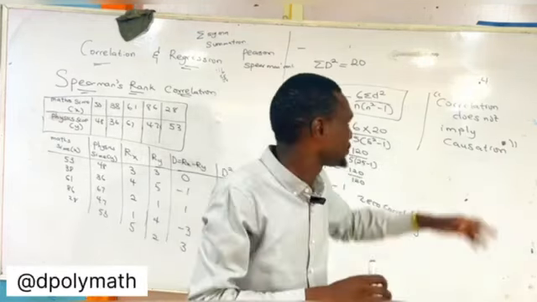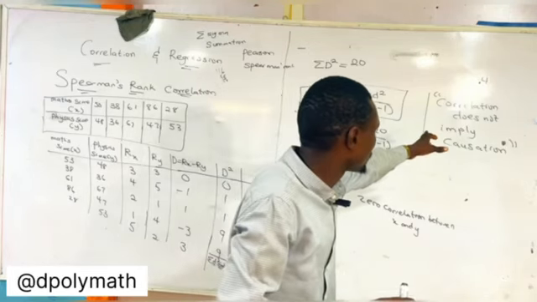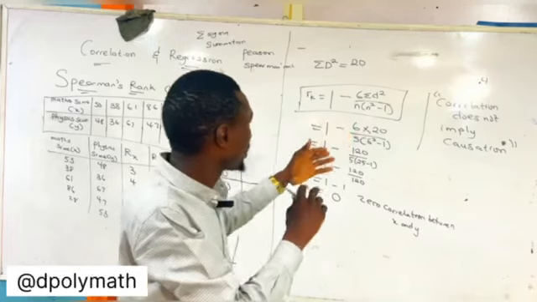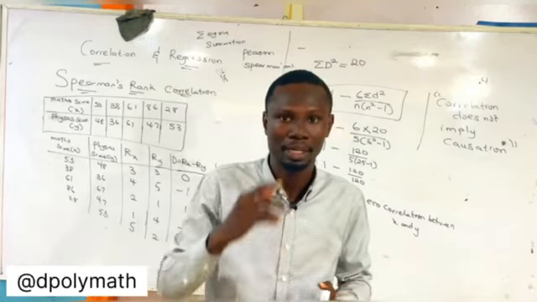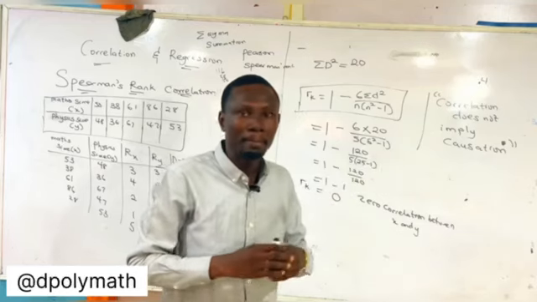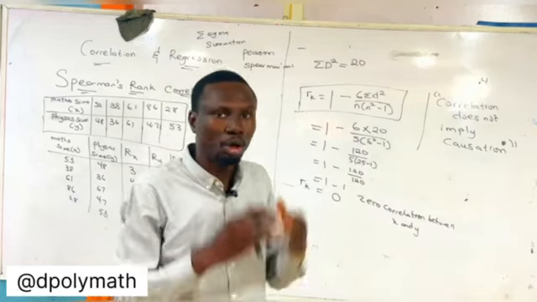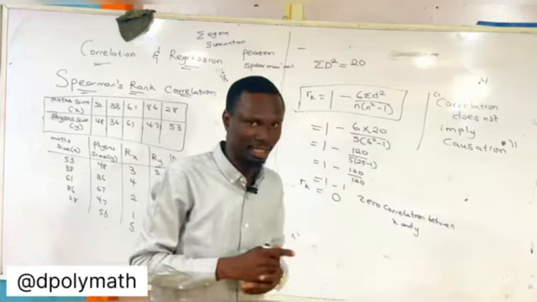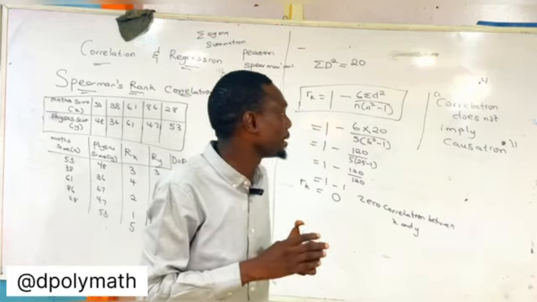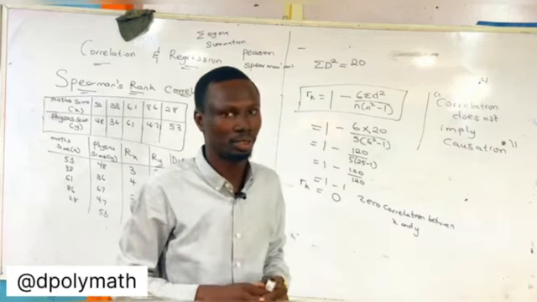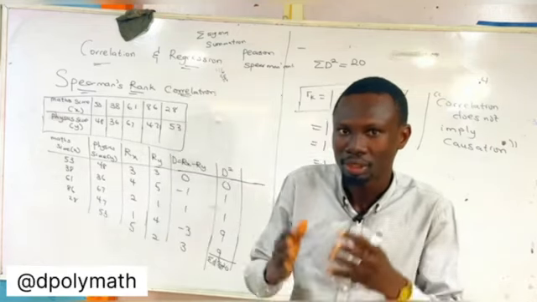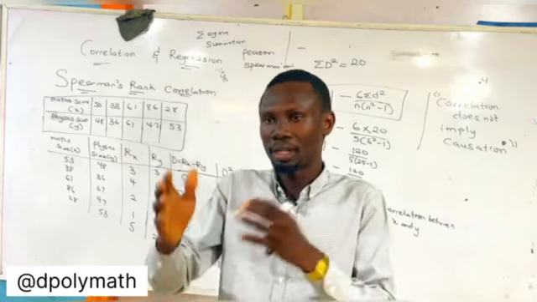But this sentence is actually a statistical term that is being used. Correlation does not imply causation, meaning that just because two things are related, or there's a relationship between them, does not imply that one thing causes the other. Just because there's a pattern between two things does not mean that one implies the other.